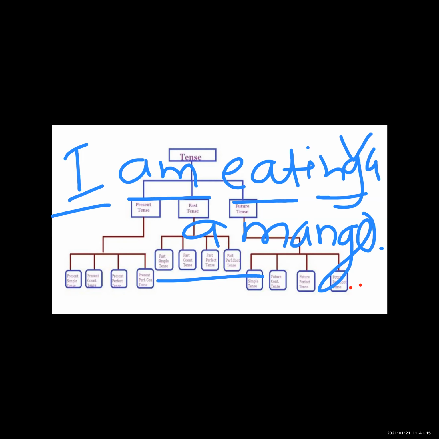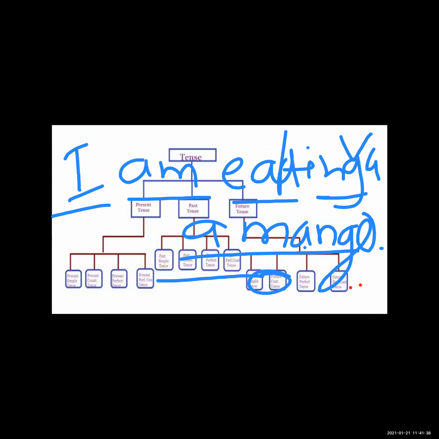Then a mango is the object. I am writing a letter. You are going to market. They are speaking Japanese. So these all are the examples of the present continuous tense.